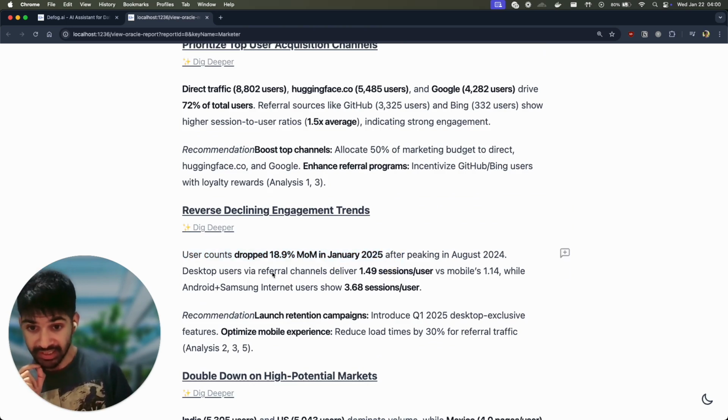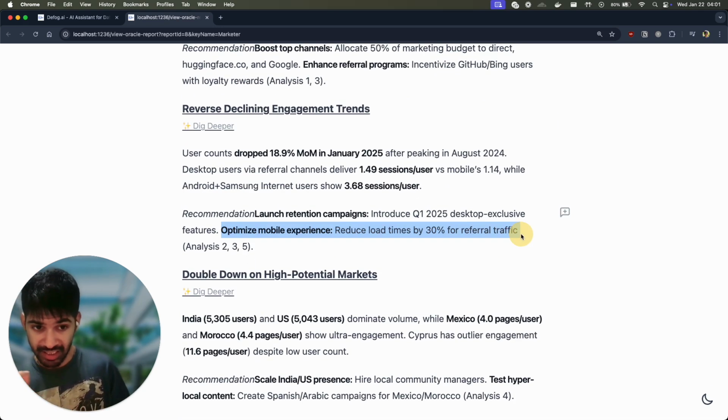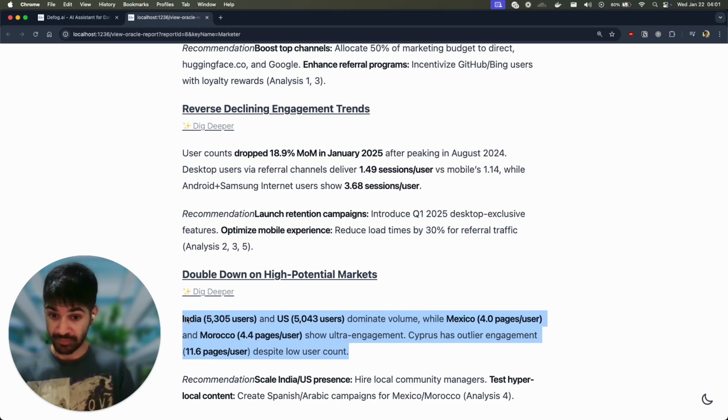And the other really interesting thing was it's able to give me these interesting recommendations in general, which is desktop users have more sessions per user, but something happening with these Android plus Samsung internet users, I don't exactly know what. Something interesting to check out. It's coming up with these recommendations. I think some of them are hallucinating a little because I don't think there's anything in the data to suggest anything about load times, etc. But yeah, when it is coming up with recommendations, it is coming up with very, very specific recommendations like the ones you're seeing over here.